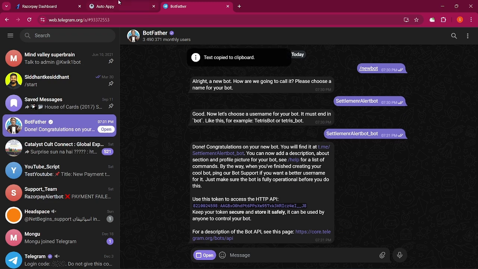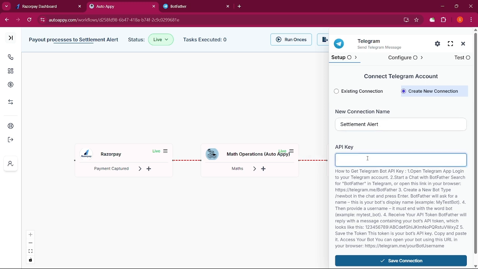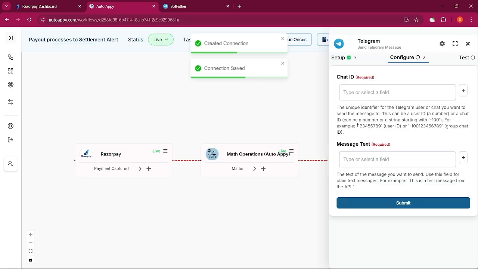Just copy your API key from here, come to this section and paste it here. Now our API key is successfully done. Now save the connection. So yes, we just successfully set up our API key and we are ready to use our action application, which is Telegram itself. Now it is going to demand two things: first is chat ID and second is message text.